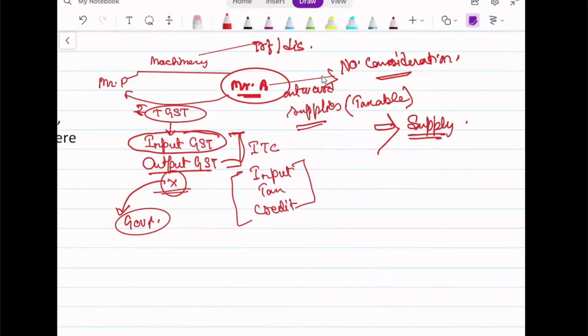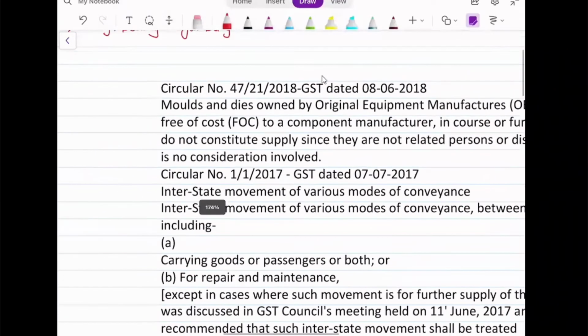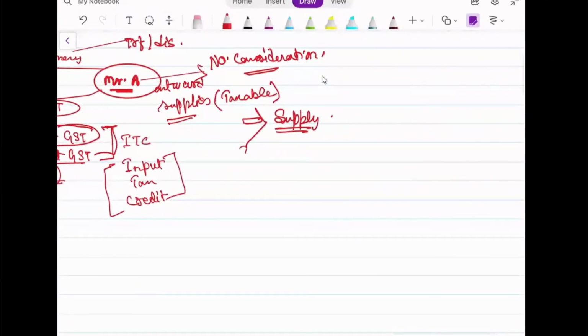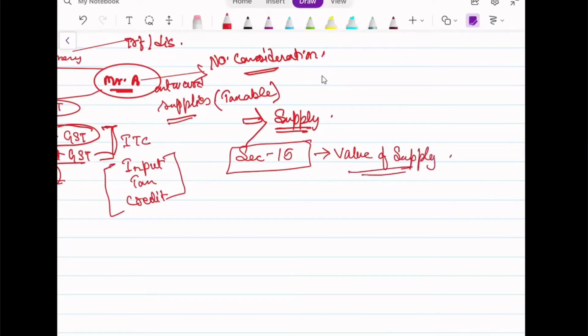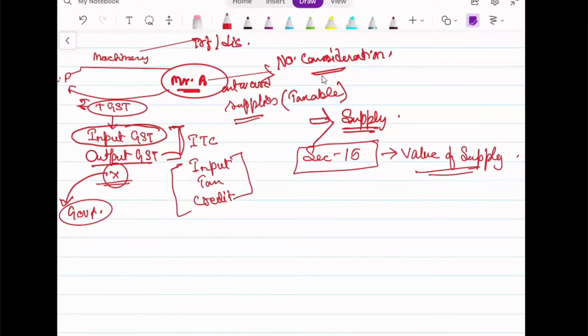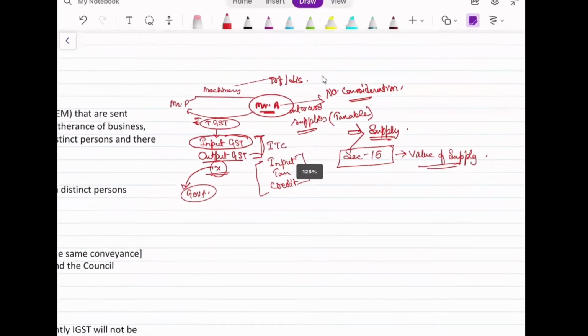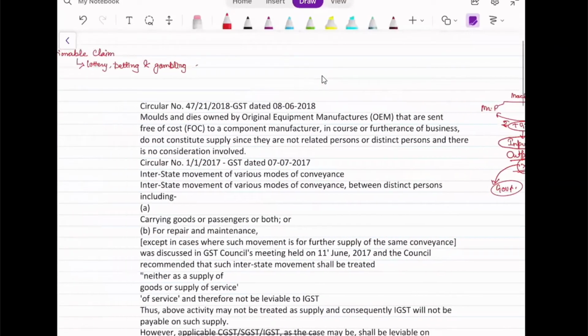And what will be the value of the machinery, if someone asks me? I'll say that regarding that value, you need not worry. There is a section, we call it section 15, which is the section on value of supply. It is a part of our syllabus. When we go through the value of supply, it is clearly mentioned how the value of that machinery in this transaction will be calculated.